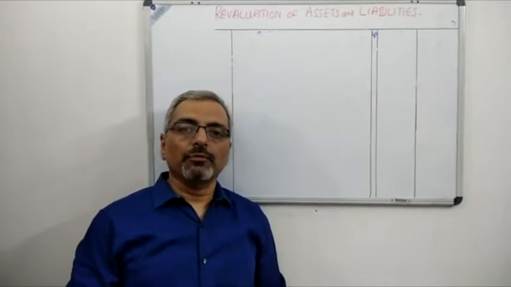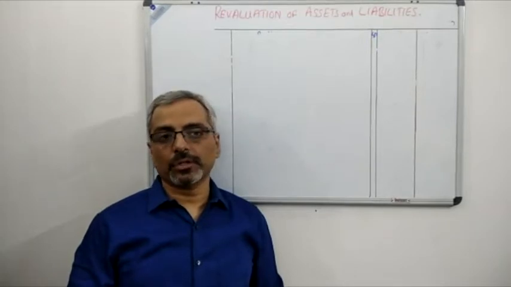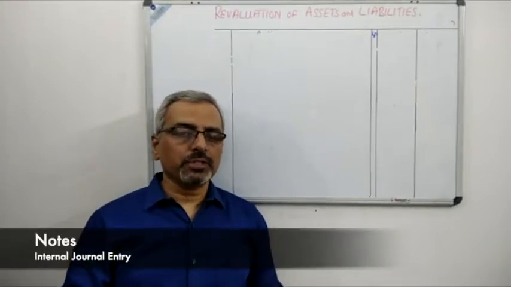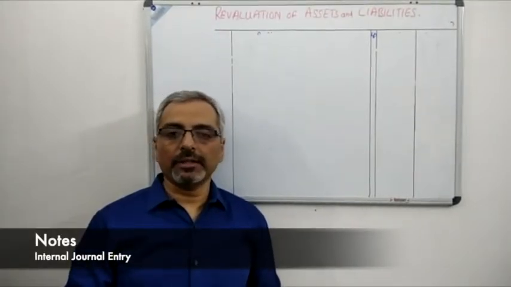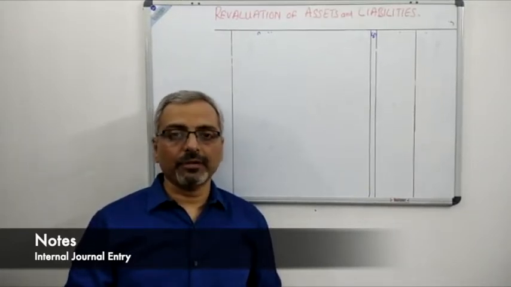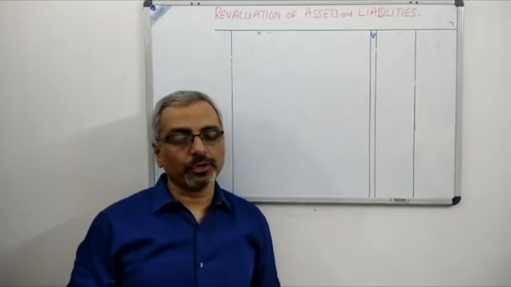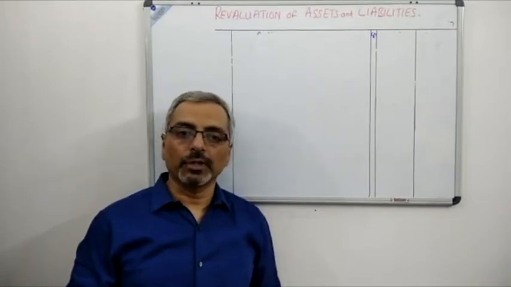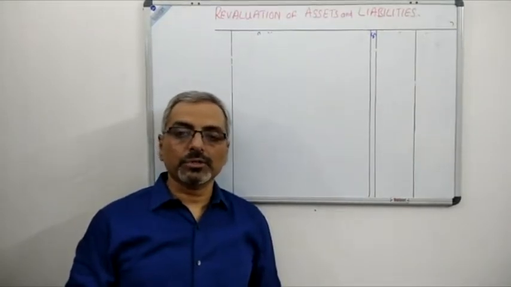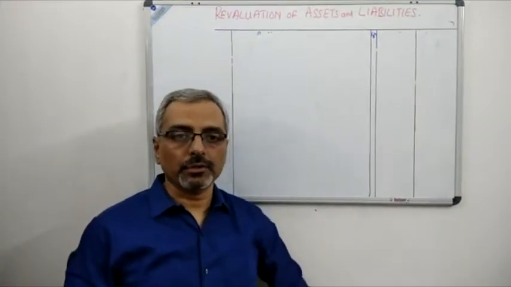After doing the journal entry for the goodwill, which we have already done, now we'll move on to the other journal entries, because the question has asked us to pass the journal entries and prepare the capital account and the balance sheet. If you have read the question, you will remember that the general reserve was 60,000, given on the liability side of the balance sheet. There is also a provident fund on the liability side, and the provident fund should not be distributed because it does not belong to the partners, it belongs to the firm. And on the asset side, there is a goodwill of 33,000 which is already there. So the first 2 journal entries which we'll concentrate on are the general reserve and the goodwill.